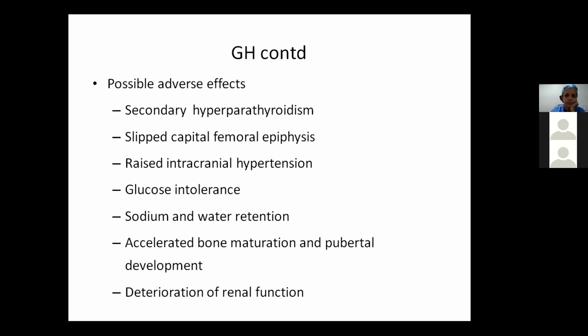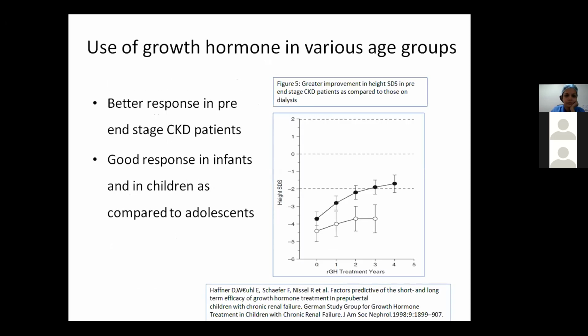Growth hormone can increase the levels of phosphorus and then lower the levels of calcium, and then cause secondary hyperparathyroidism, or it can cause slipped capital femoral epiphysis. Other possible adverse effects are raised ICP, glucose intolerance, sodium water retention, accelerated bone maturation and pubertal development, or deterioration of the renal function.